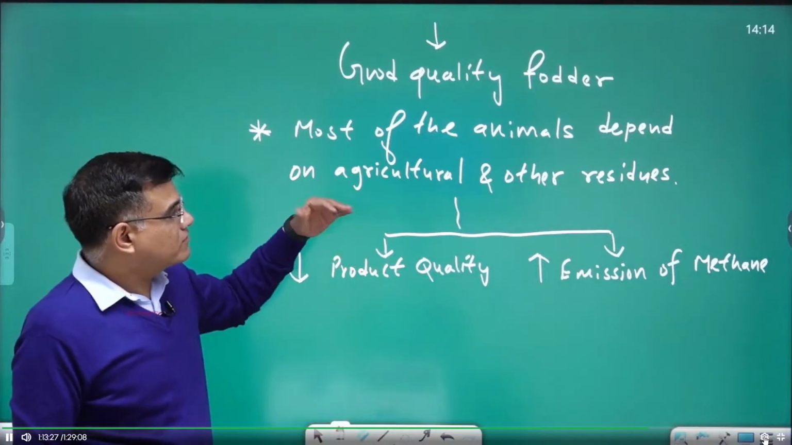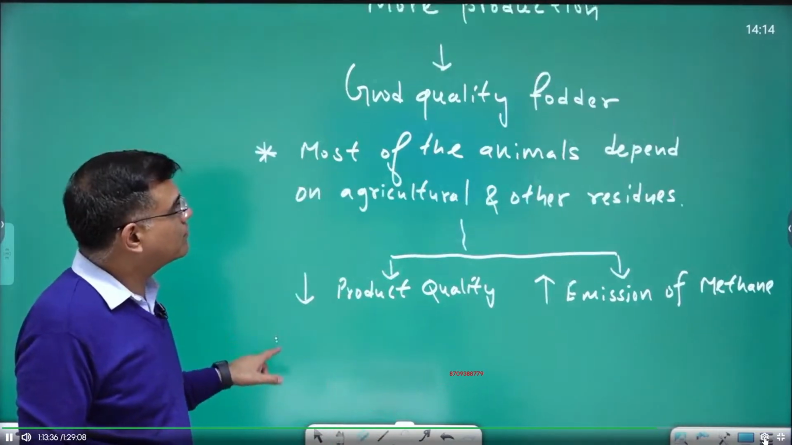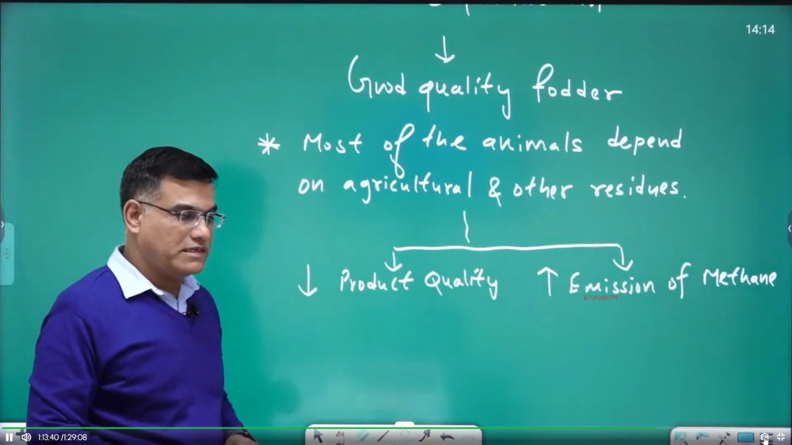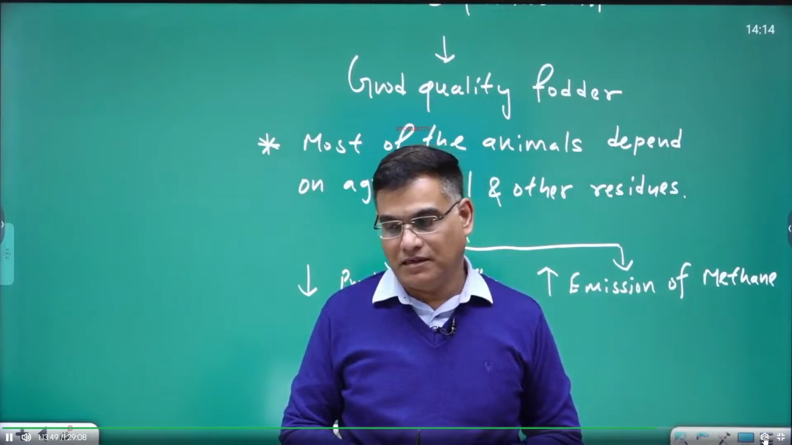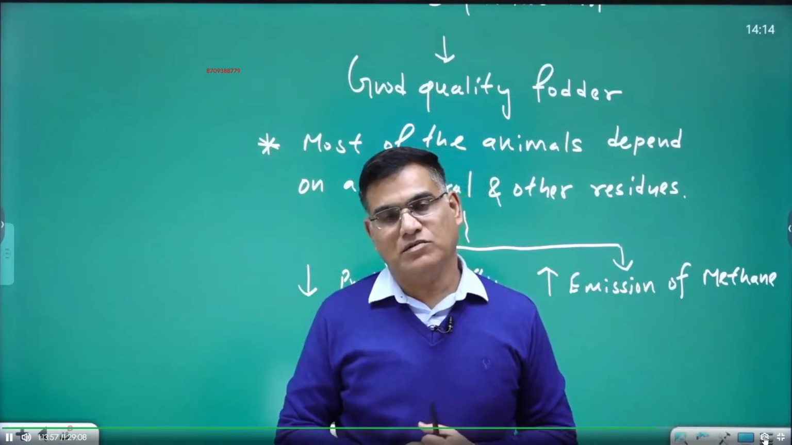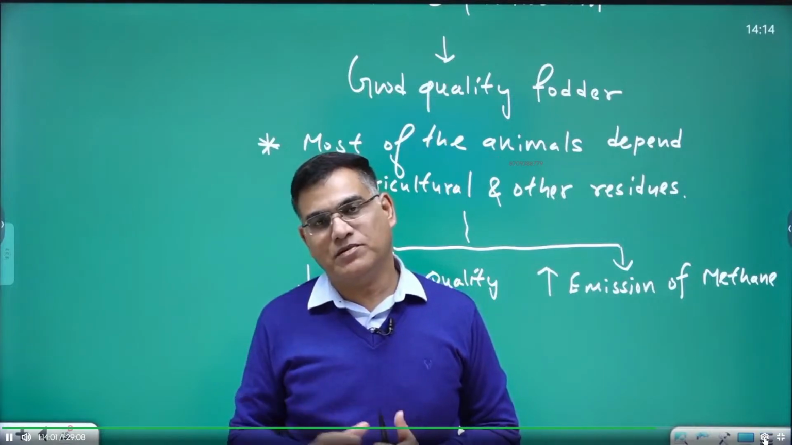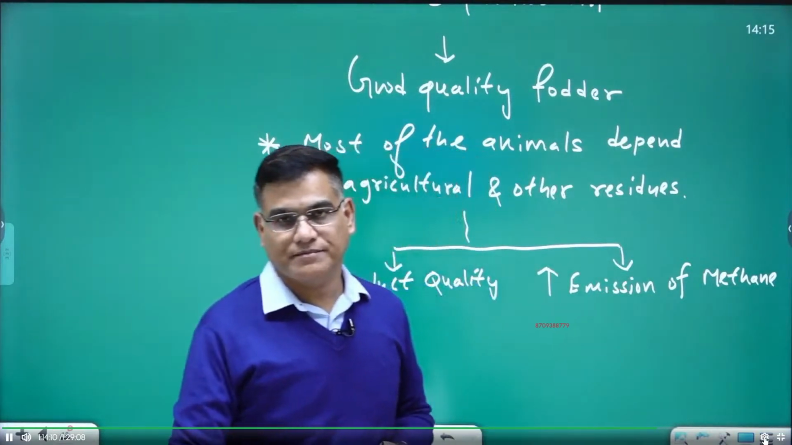Why are our animals using agricultural residues or other residues? We should produce more and more good quality fodder, right? And according to one data, fodder is cultivated only in 4.6% of cultivable land in our country. According to the Former Planning Commission, which is not working right now, so we are using the language Former Planning Commission, at least 10% of your cultivable land should be allocated for the cultivation of fodder, but we are allocating only 4.6% for that.